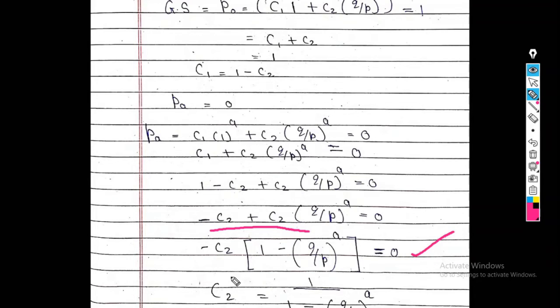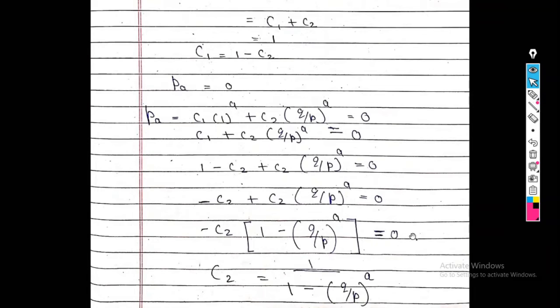So in the bracket what remains? 1 minus q upon p raised to A. So what is the final answer? C2 is nothing but 1 upon 1 minus q upon p raised to A. This is the final answer of C2.